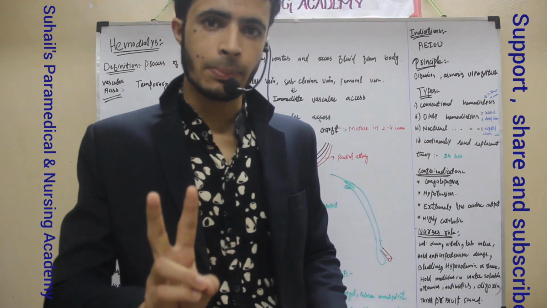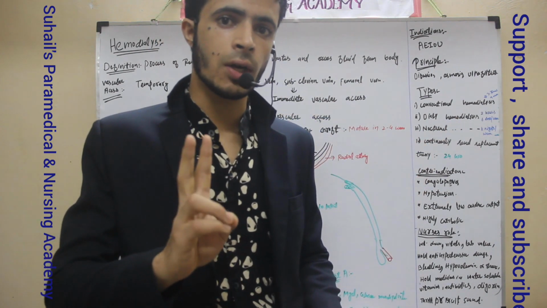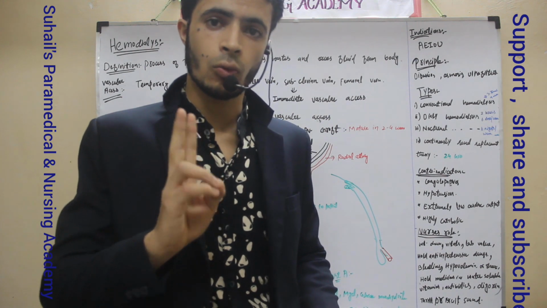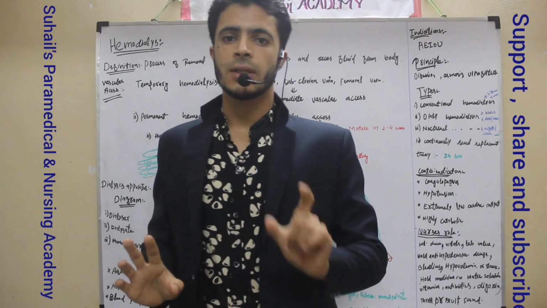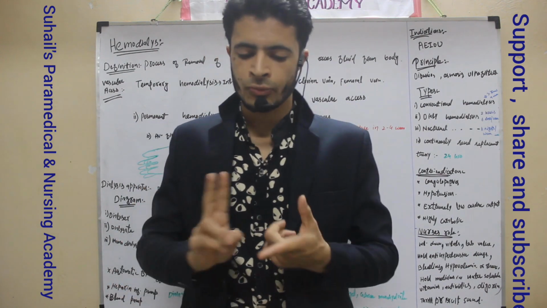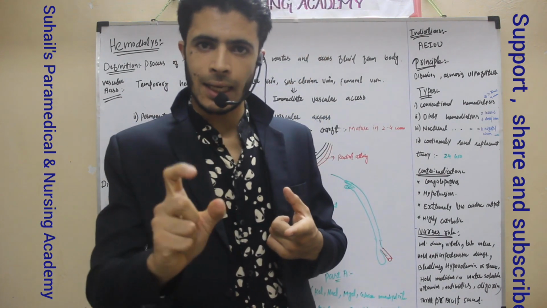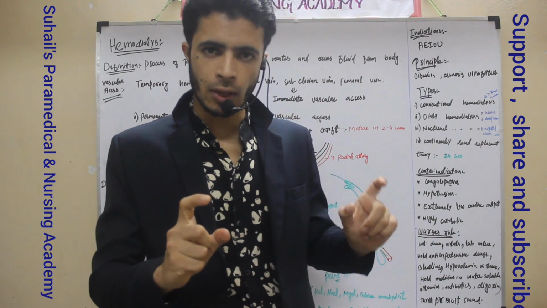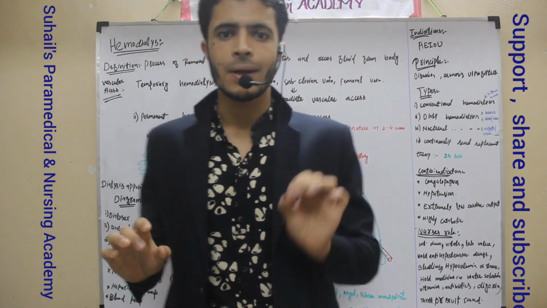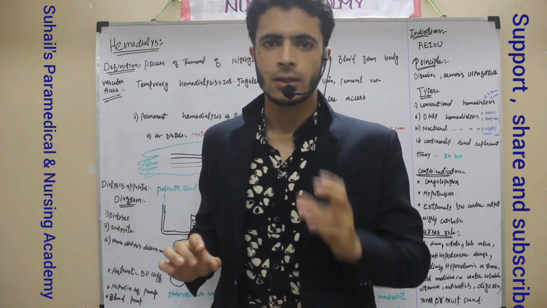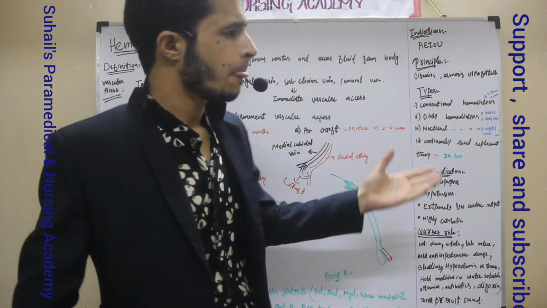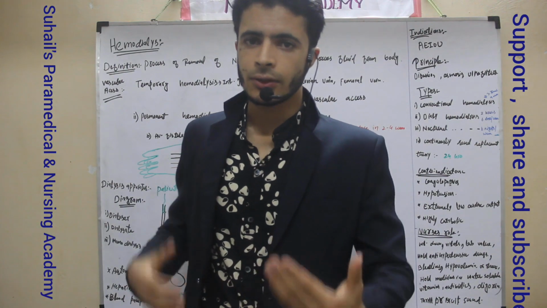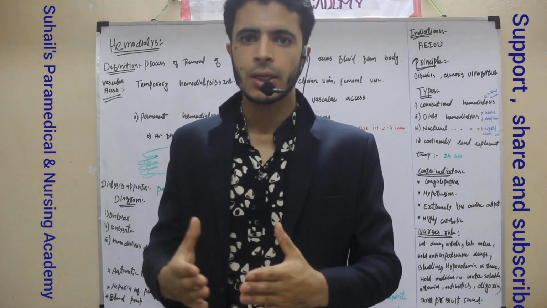Now what will happen? The patient will not survive unless we do one of two things. There are only two methods by which the patient can survive. One is dialysis. In dialysis there is either peritoneal dialysis or hemodialysis, but this is a temporary method. If we are going for the permanent method, then we have to do kidney transplantation.